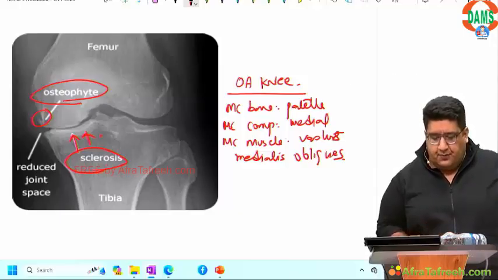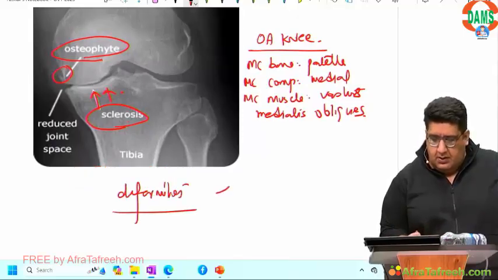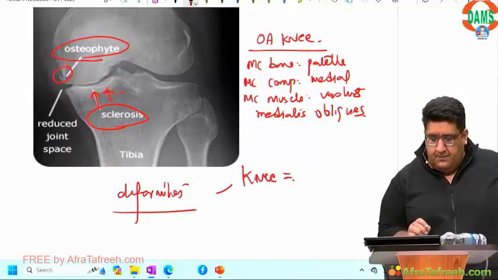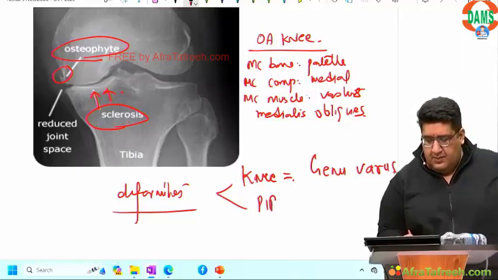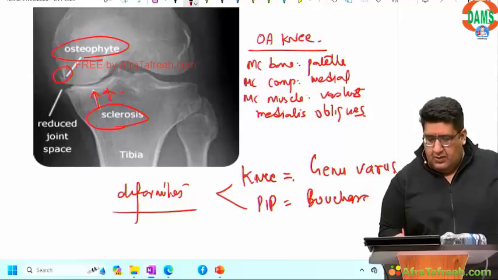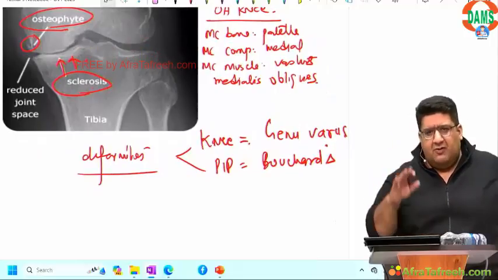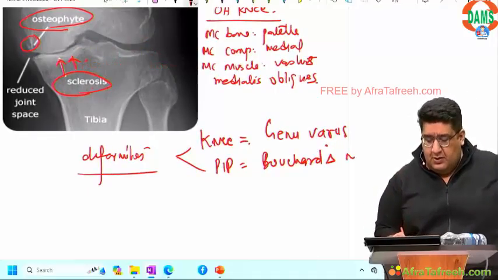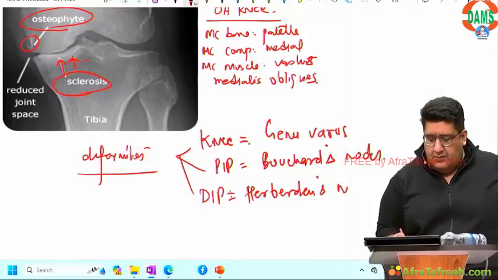Done? In osteoarthritis, in knee, you see a deformity called genu varus. There was an Ahlbeck grading, which is a completely obsolete grading. Way back in 2008-9 it was there, nothing now. In PIP, you see deformity called Bouchard node. In DIP, you see deformity called as Heberden's nodes.